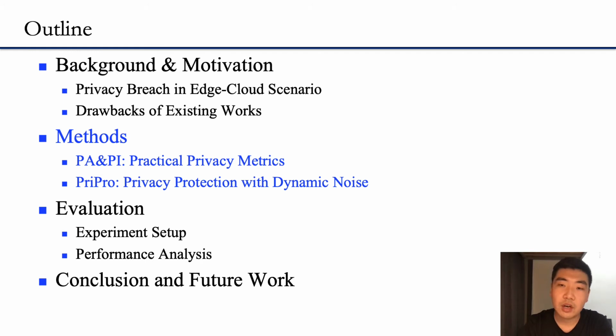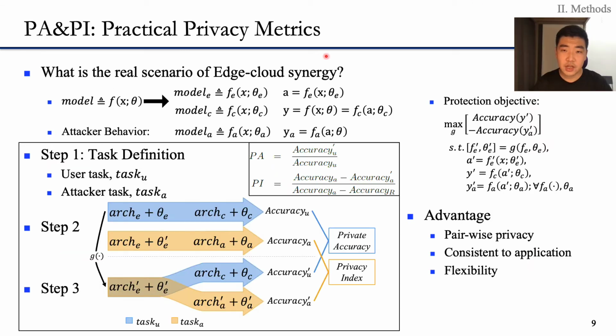Then, in the second part, I will introduce the new privacy metric called PA and PI metric, and then the privacy protection method called PriPro. First, I will introduce our privacy metric called PA and PI metric. As indicated by the design criteria, we need to first revisit the real scenario of edge cloud synergy. Here, we formulate the behavior of user model and attacker. Then we can formulate the protection as an optimization problem defined as this.